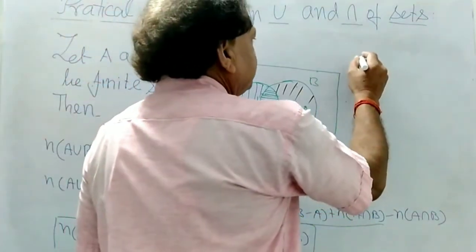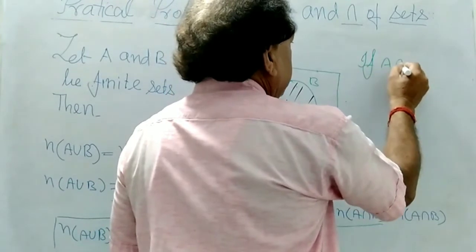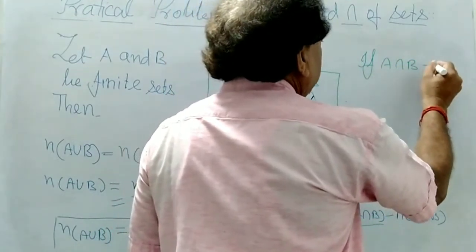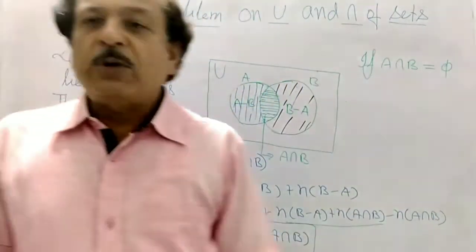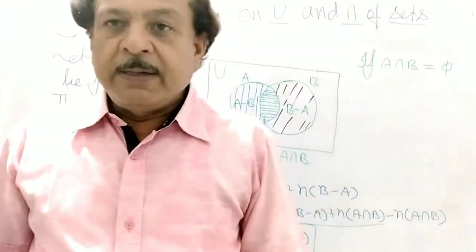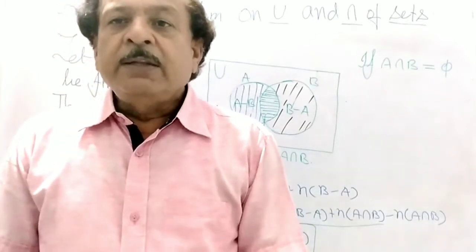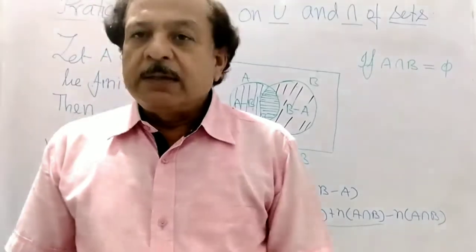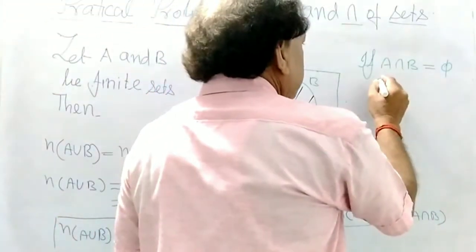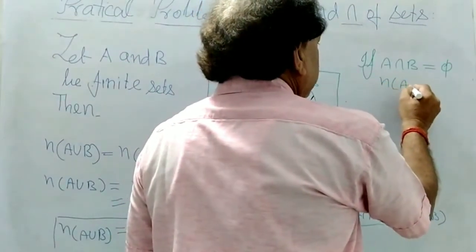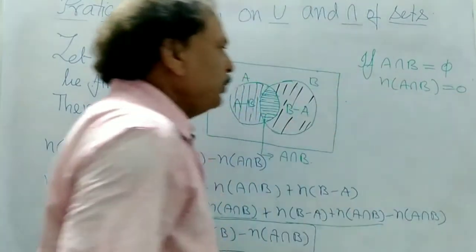If A intersection B is empty, then what happened? If A and B have no element in common, their intersection is empty. So then number of element of A intersection B is what? That will be equal to 0.